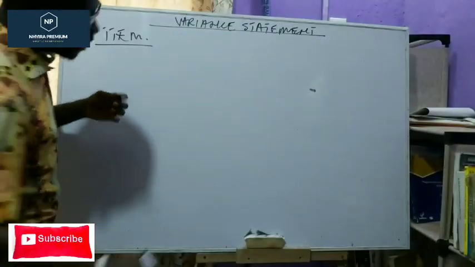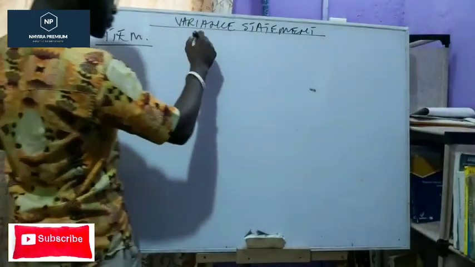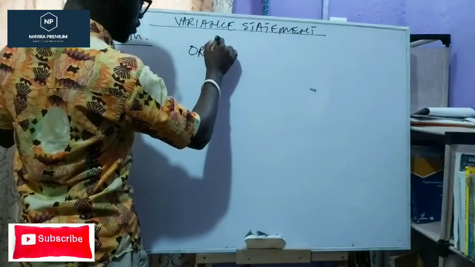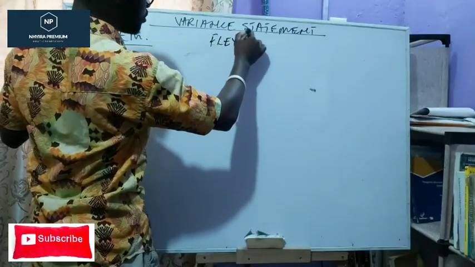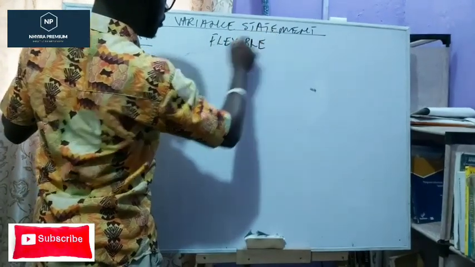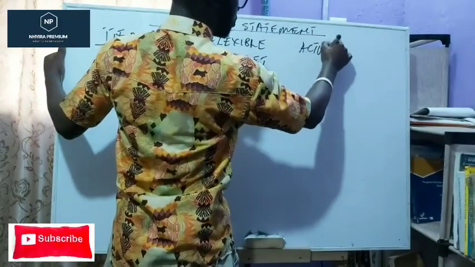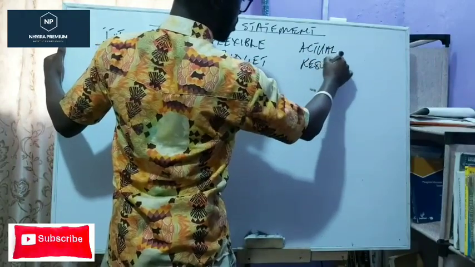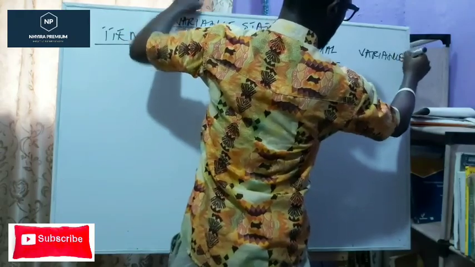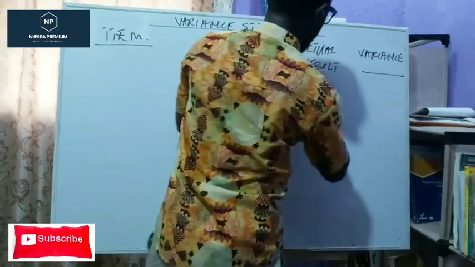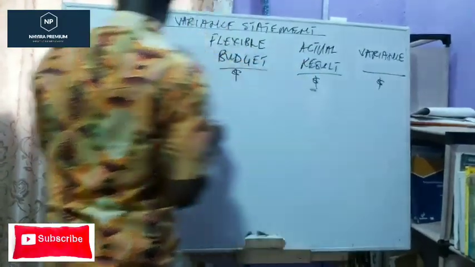Then we're going to be having the original budget, let me just go straight to the flexible budget, the actual results, and then variance. We're working in dollars, so we slash that in.